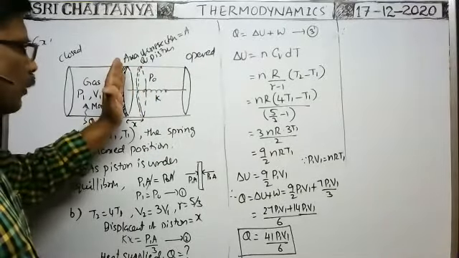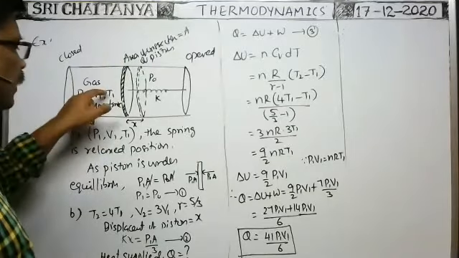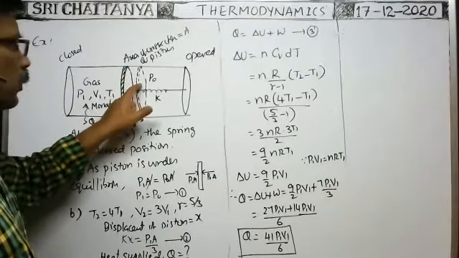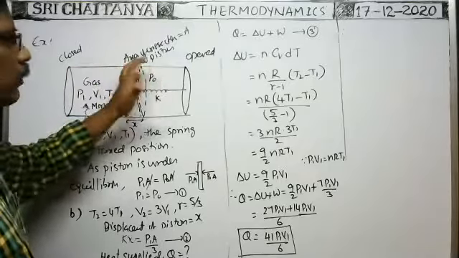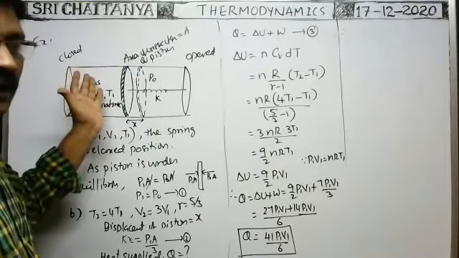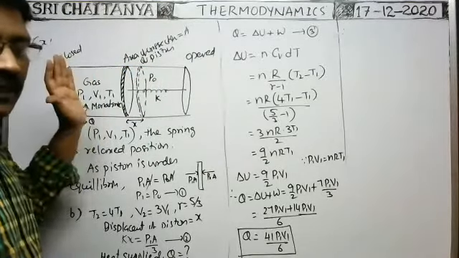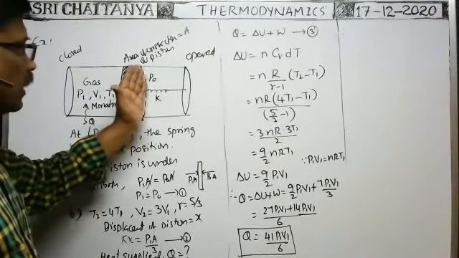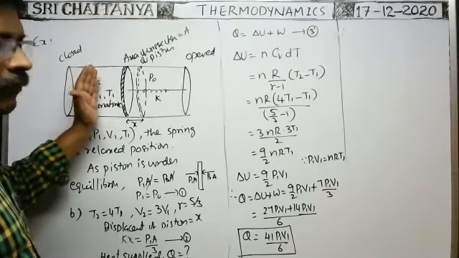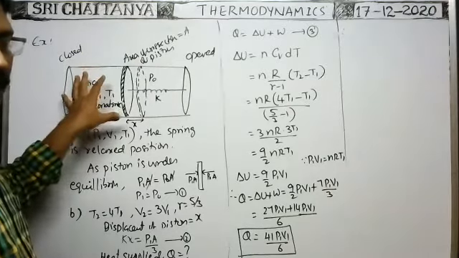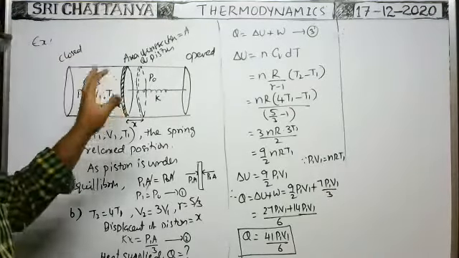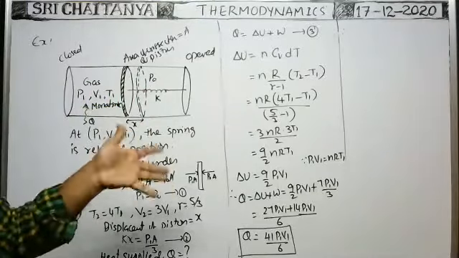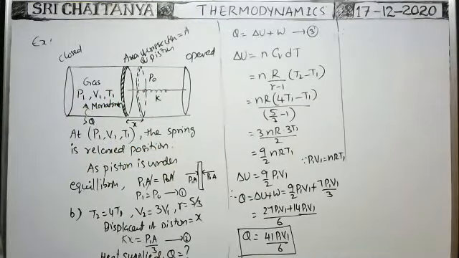If the piston is in equilibrium at this position, the pressure here and here are both equal. That means atmospheric pressure only. The pressure of the gas always reaches atmospheric pressure. So as the piston displaces at constant pressure, an isobaric process takes place. In an isobaric process, the heat energy absorbed is nCpdT. By that formula we can calculate.